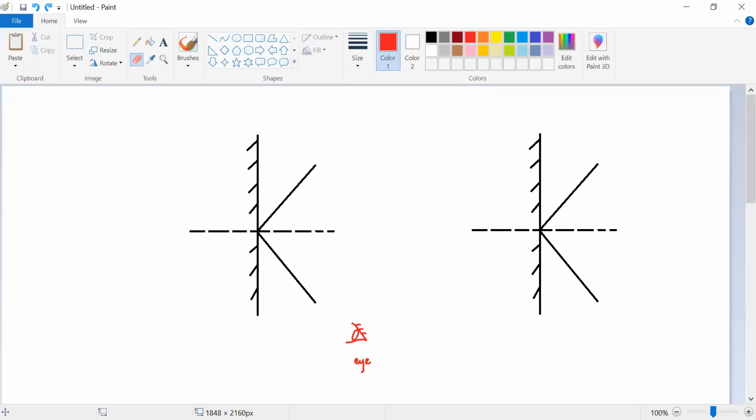Okay, then බලන්න පුතා, what I wanted to explain you all was අපි incident ray එක හරිද? Now this is you, right? You are looking at the mirror from down, right? And this is the source of light. මෙතනින් තමයි light එක එන්නේ, right? So it's going to hit the mirror. So light ray comes like this.